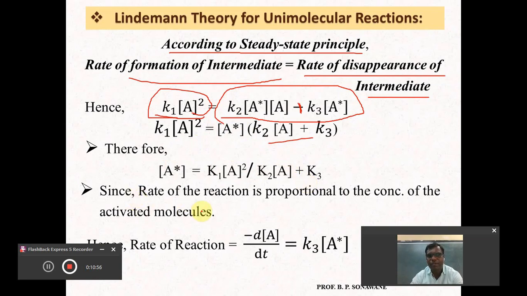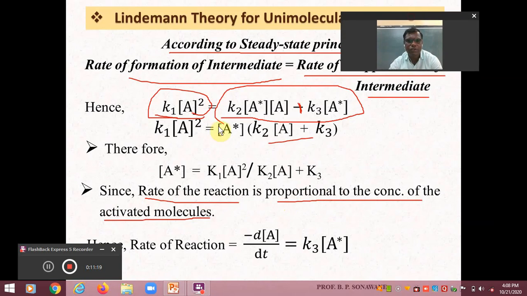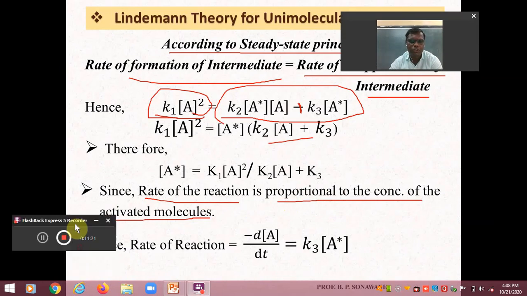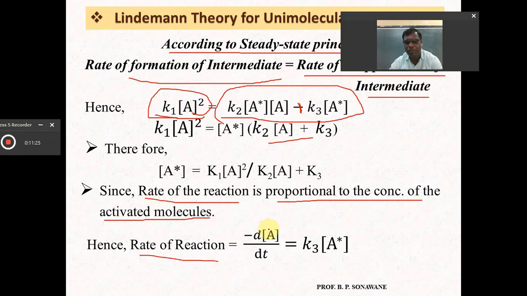As we are aware, the concentration of activated molecule is very important, and its rate of decomposition will equal the rate of reaction. Hence the rate of reaction is proportional to the concentration of activated molecule, and that's why we can write the equation for the rate of this reaction as minus dA by dt.